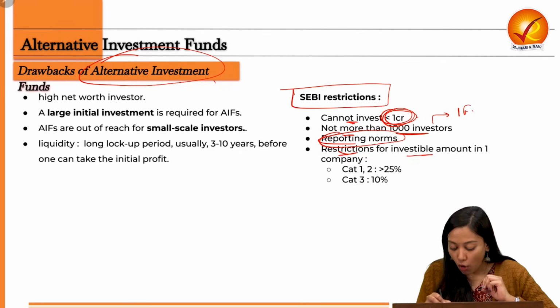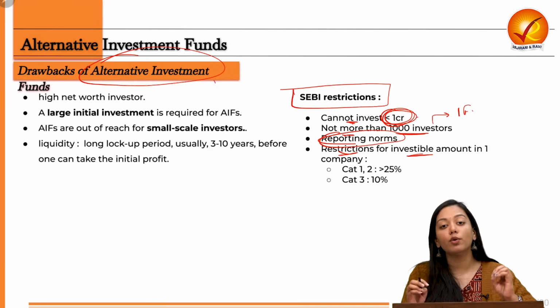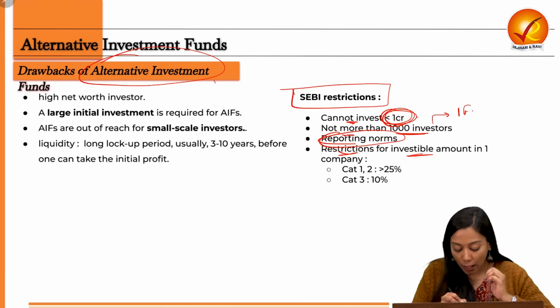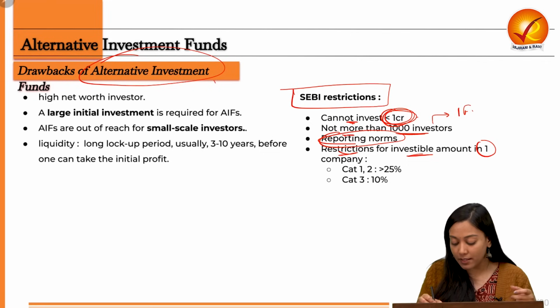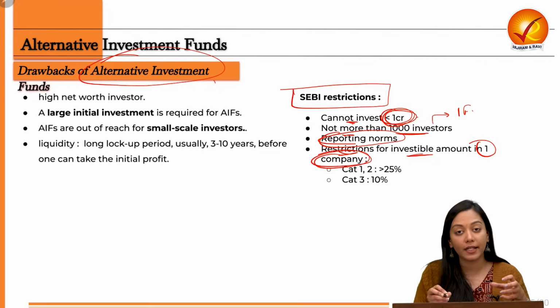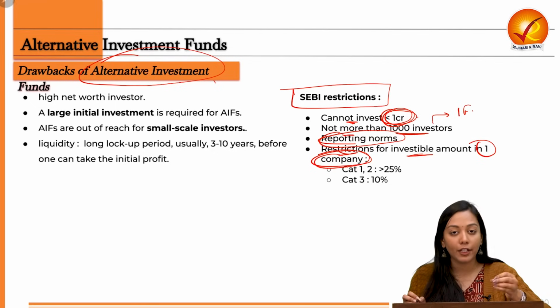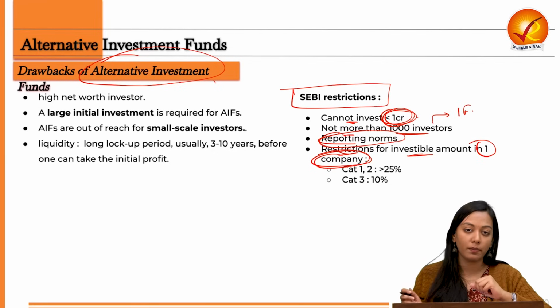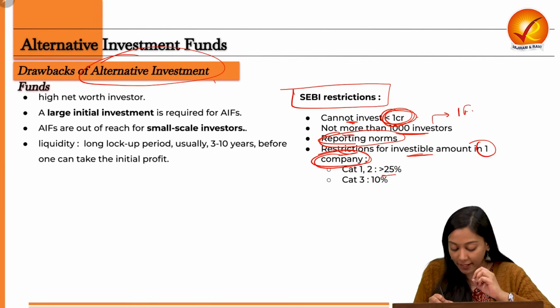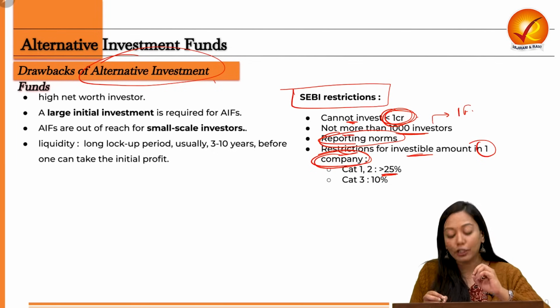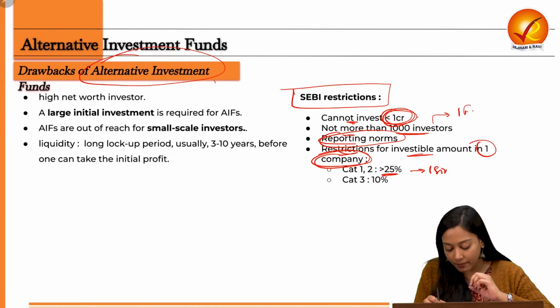Then restrictions on investable amount are also imposed. So how much money can you invest in one particular company is regulated by SEBI restrictions. When it is a category 1 or category 2 fund, which is very important for the economy, it is said that not more than 25% of your total fund can be allocated to one single company.